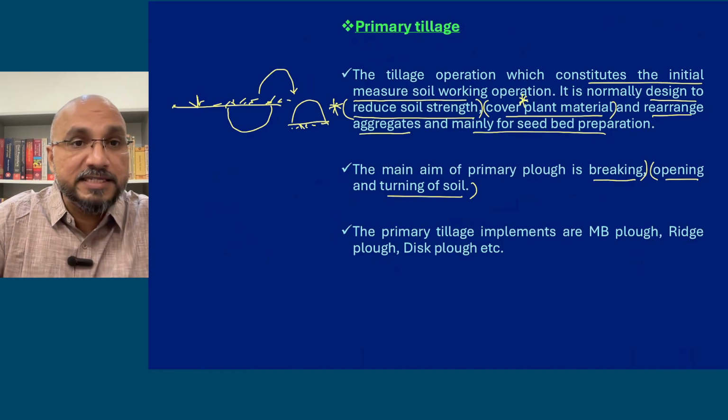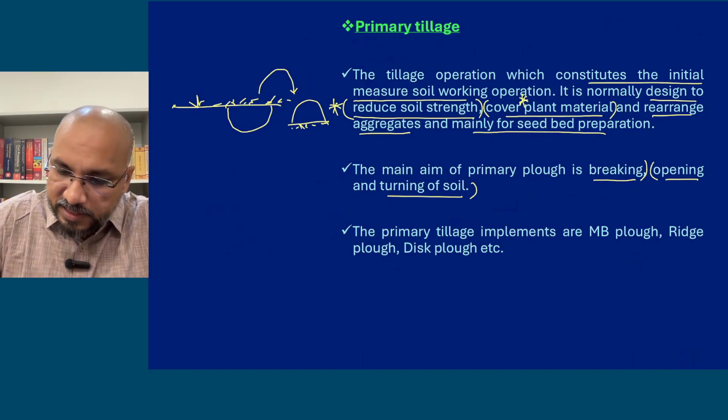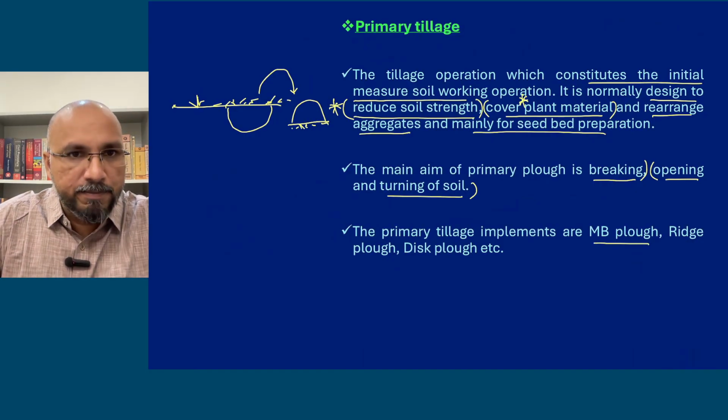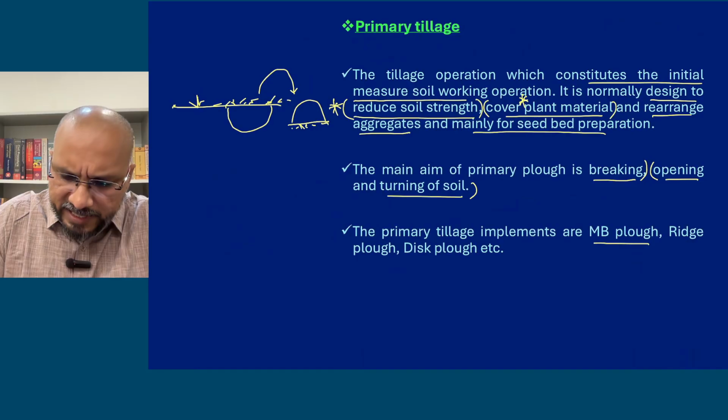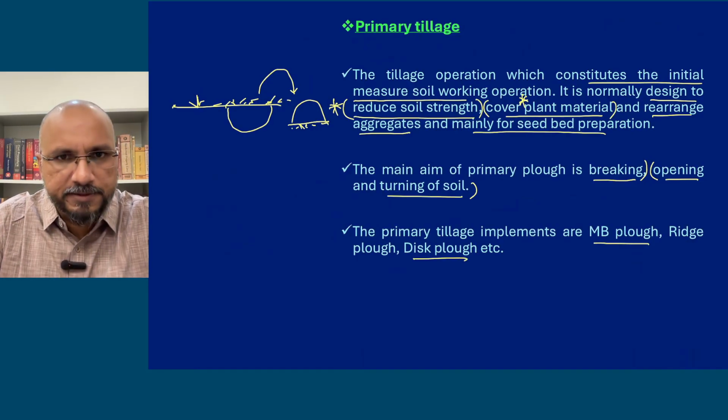So primary tillage के लिए कौन से implements use करते हैं? So we use MB plow, mold board plow. So mold board plow, ridge plow, disc plow. So these are the different types of plows. Commonly हम लोग disc plow या MB plow use करते हैं.